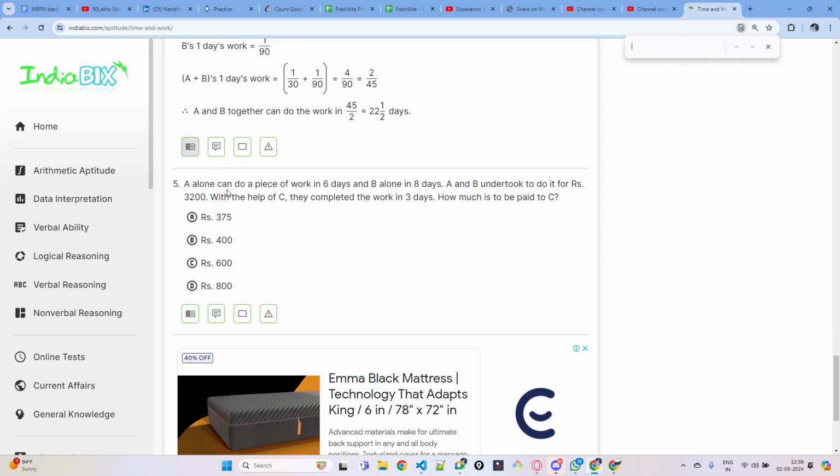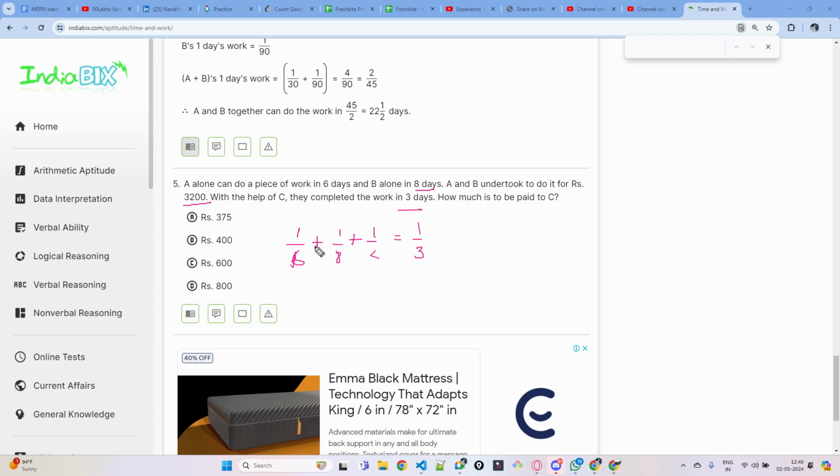So here A alone can do the work in 6 days and B alone can do the work in 8 days. Both agreed to complete the work for 3,200 rupees. And with the help of C, they can complete the work in 3 days. How much do they have to give C? A's 1 day work is 1 by 6 and B's 1 day work is 1 by 8. With C, they are able to complete in 3 days, so it will be 1 by 3.